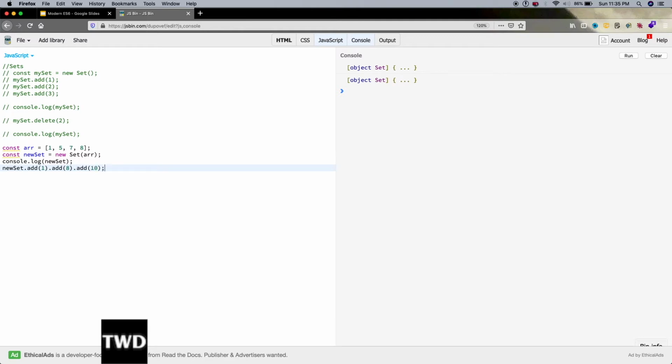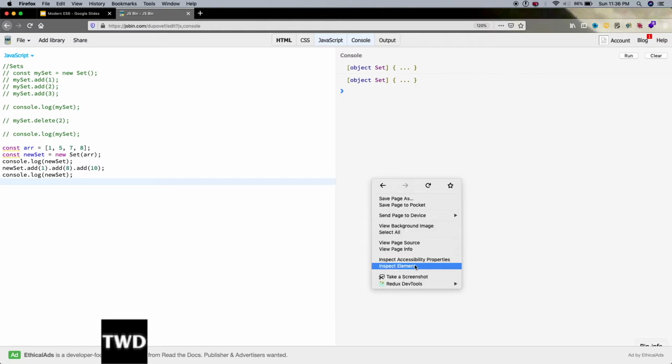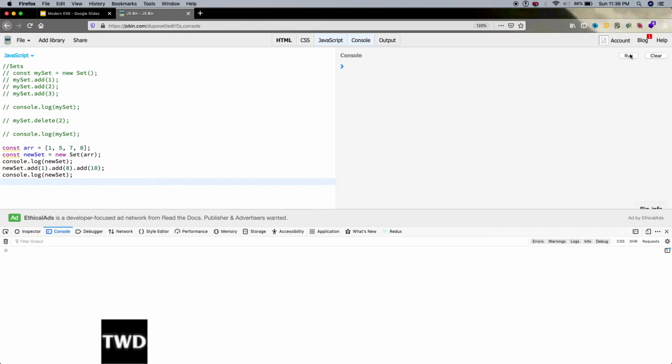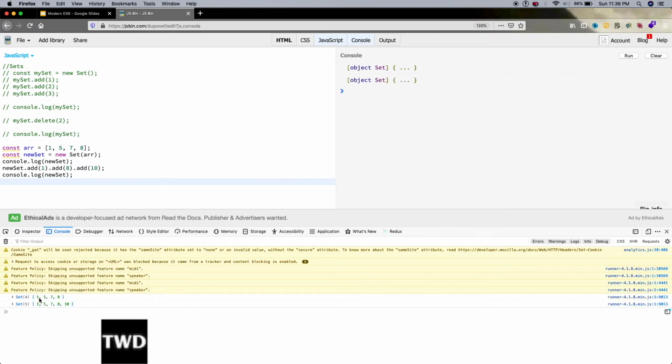One more important thing which I want to show here is that this one already has 1 and 8, so if I add them again, it will just ignore them, it will not add them. Let's see what this contains. Let me inspect element, console, clear the earlier output, then run it. See, the first set is 1 5 7 8, because it took the array, and the second is 1 5 7 8 10; it didn't add 1 and 8 again. So this is the set, it doesn't contain duplicate items.